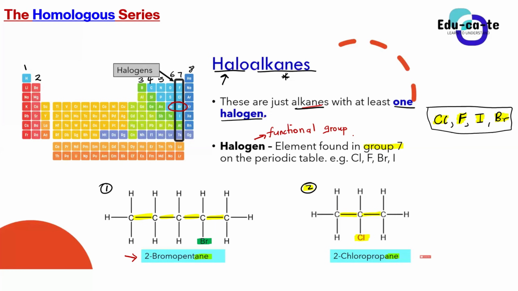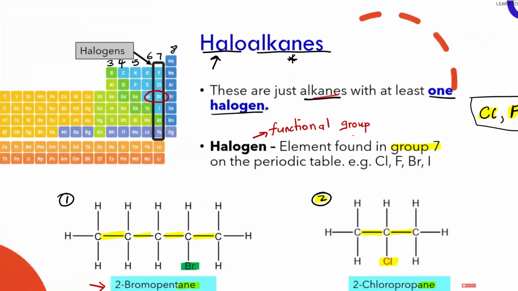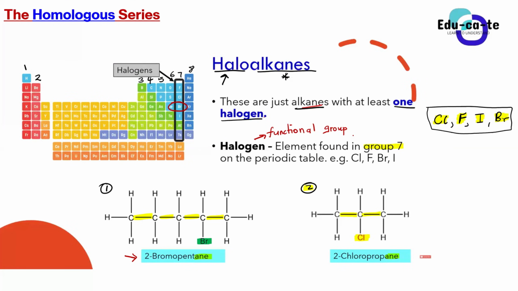So in this case, the atom that we're using to determine that this is a haloalkane is a halogen. That is the functional group, guys. Don't overthink it. The functional group is simply something that you use to identify the type of organic compound that you are dealing with.